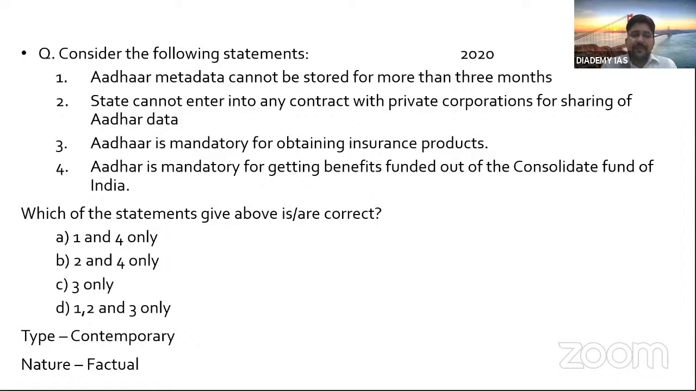Then A says Aadhaar metadata cannot be stored for more than 3 months. So this is wrong. If you have read about the Aadhaar Amendment Act, then it can be stored for 6 months. So again, this is wrong. So 1 is wrong, 3 is wrong. Then the right answer is B, 2 and 4, right?